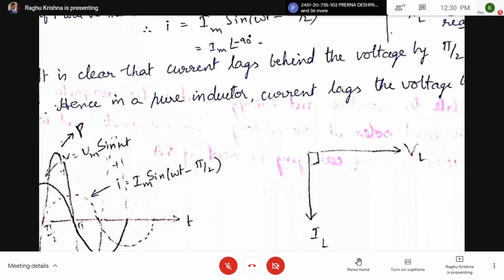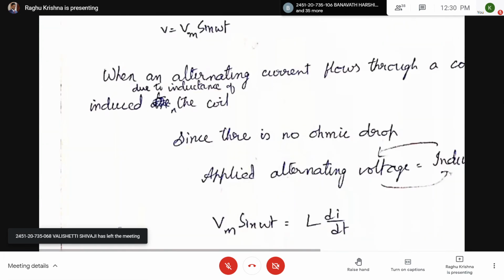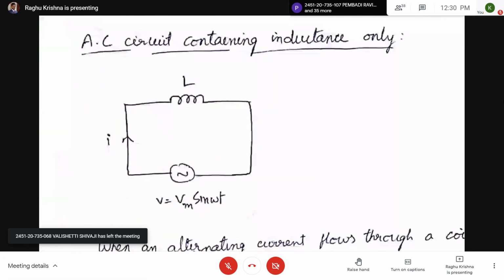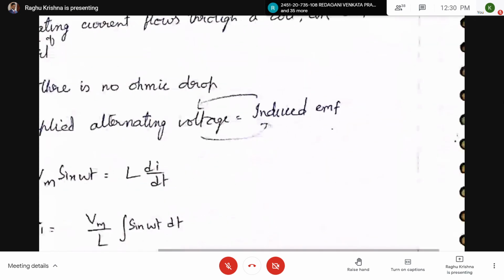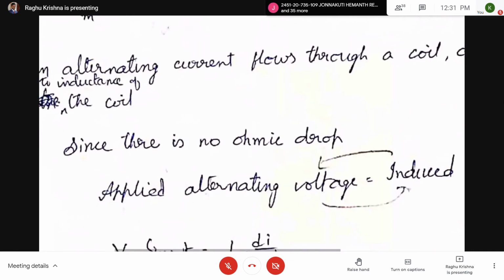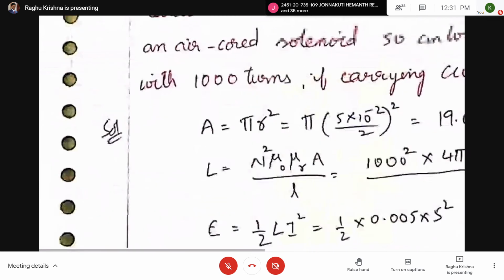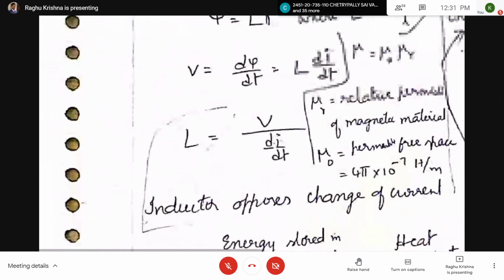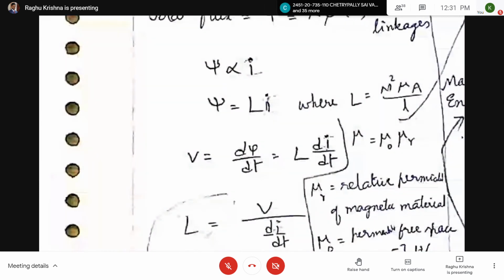In your subject, if they ask about an AC circuit containing inductor only, you can write V equal to Vm sin omega t. So you have to know about induced EMF. Induced EMF is given by L di by dt. How you got this L di by dt is as per Faraday's law. This is not required for your syllabus. Just for information, you can know this.